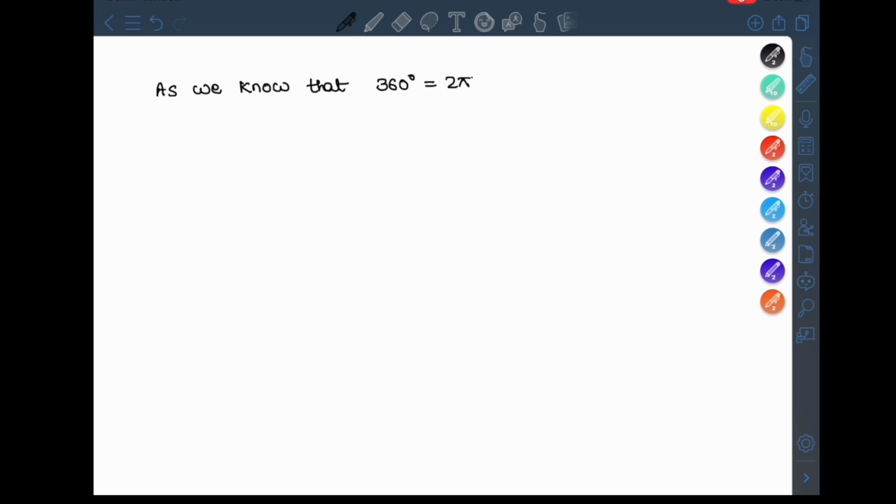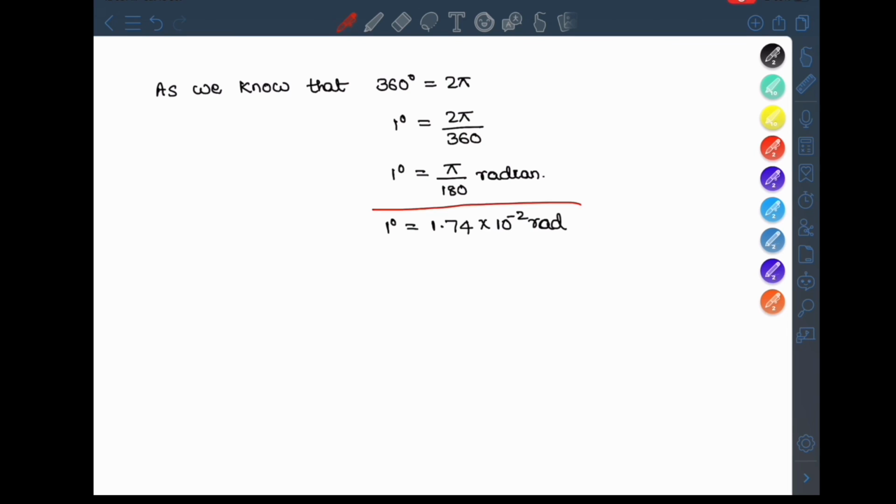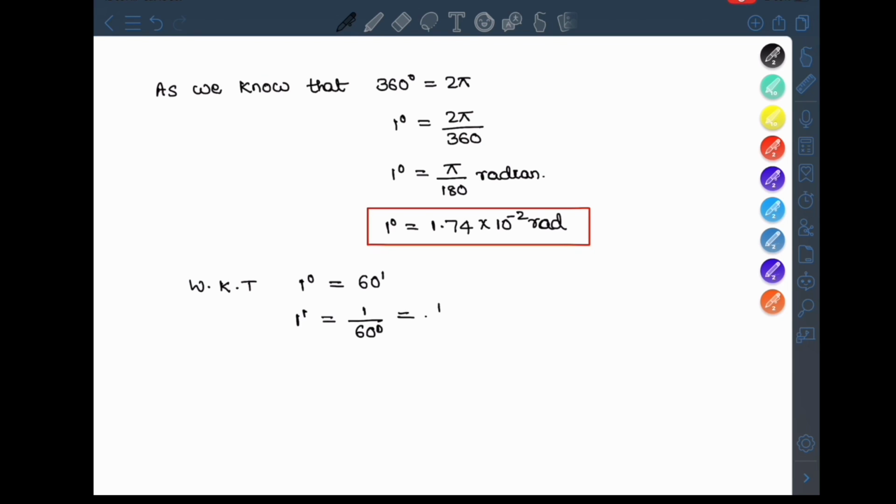This we already learned in the chapters of 8th, 9th, 10th, in geometry. As 360 degrees is equal to 2 pi radian, 1 degree is equal to 2 pi by 360, which is approximately 1.74 into 10 to the power minus 2 radian.